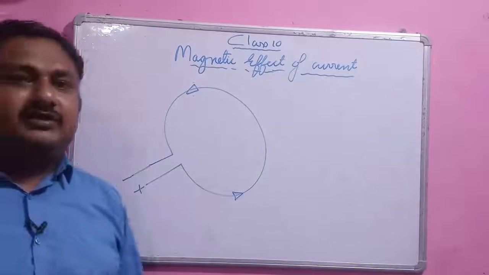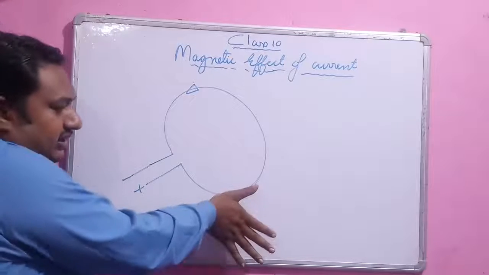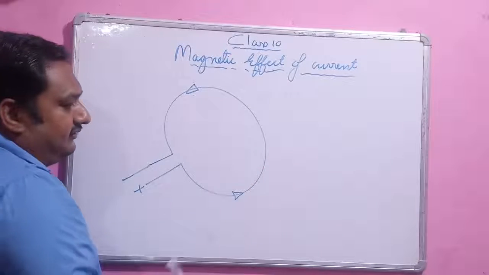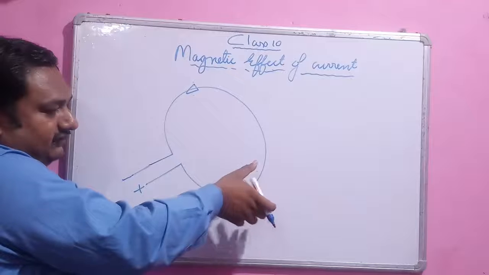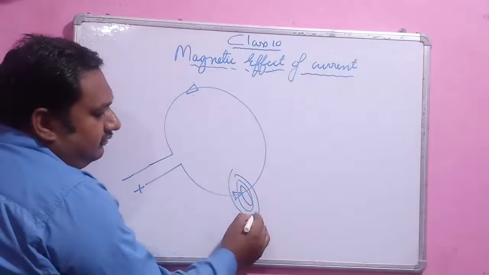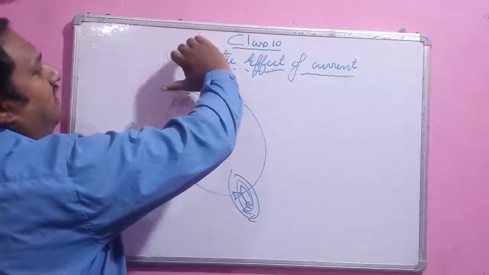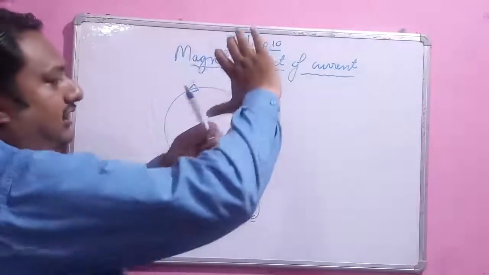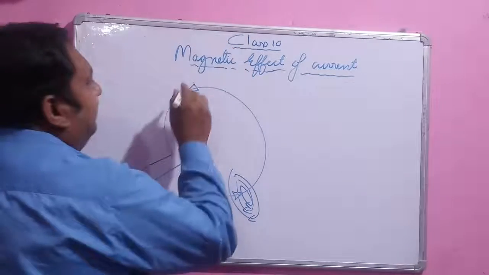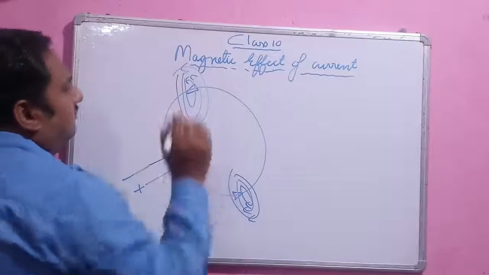Now we have learned that we can easily find the direction of the magnetic field. Here I put my thumb in this direction and curl my fingers. The curling fingers give us the direction of the magnetic field. Here the fingers go inside into the board. Now at this point, if I curl my fingers, they go from this side. At this location you put your thumb and curl your fingers, and you get the direction of the concentric circles. They are going this way.